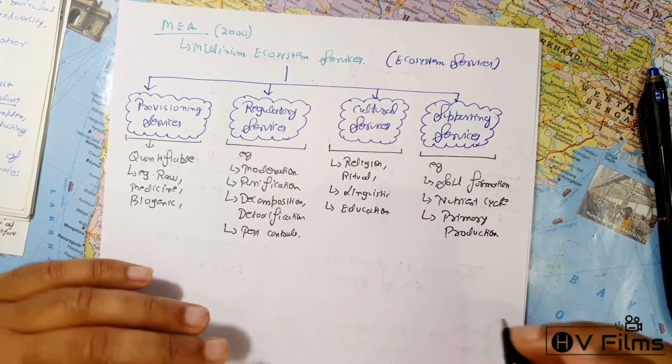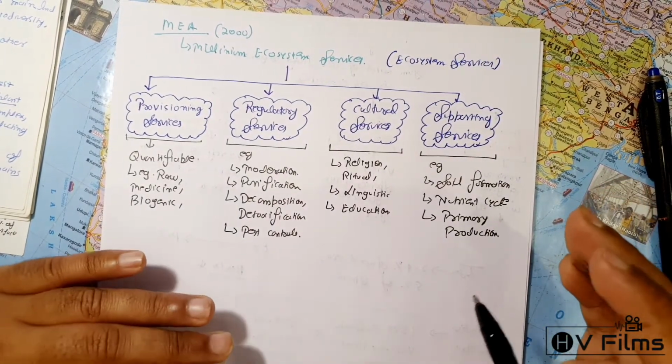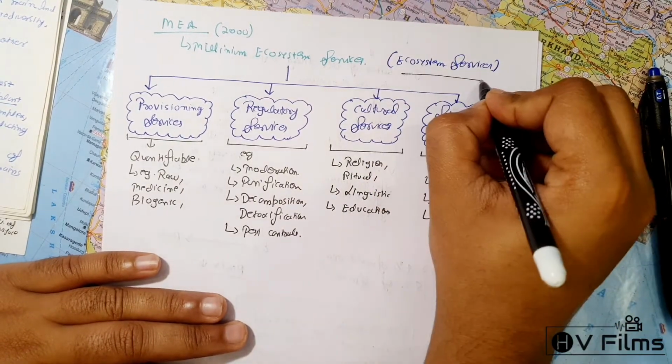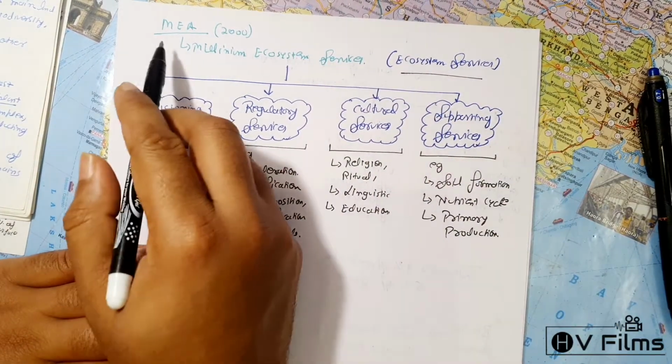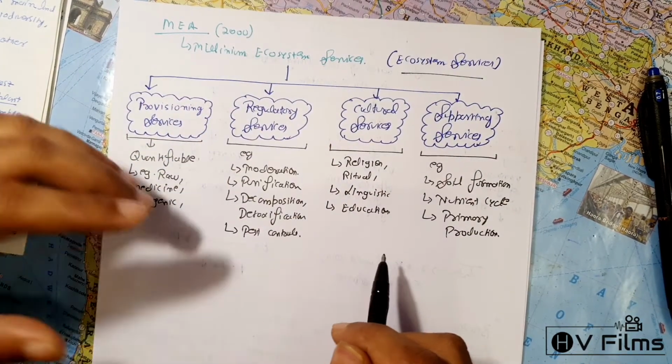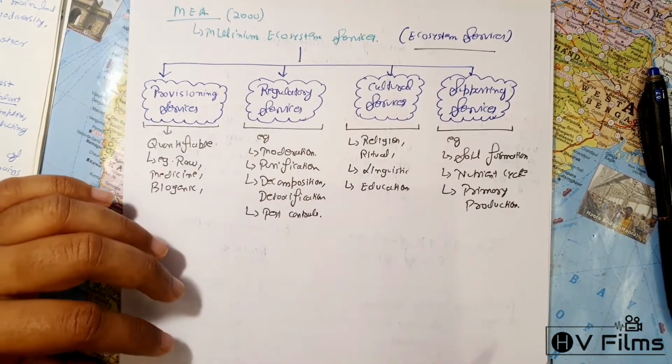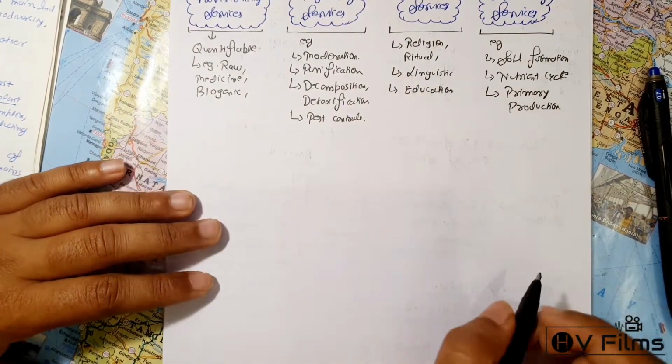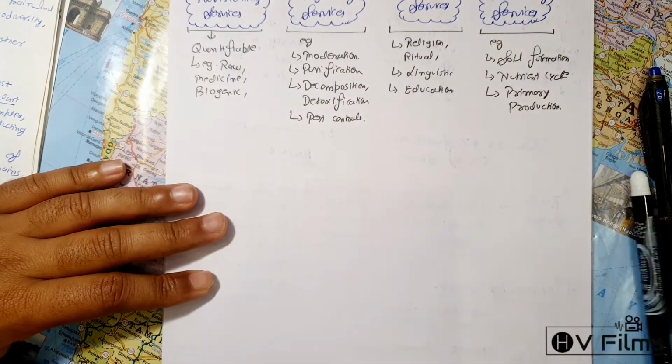So all these things basically come together and what we call the ecosystem services, which was discussed in the MEA, that is the Millennium Ecosystem Assessment, in 2000. And apart from that, when we say the importance of biological diversity, there are multiple of them.